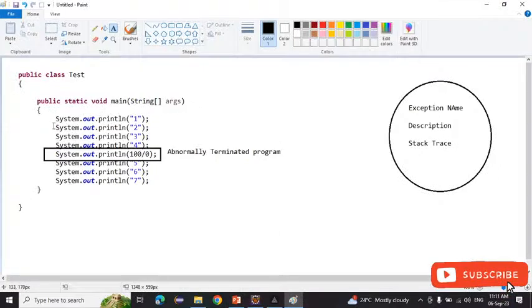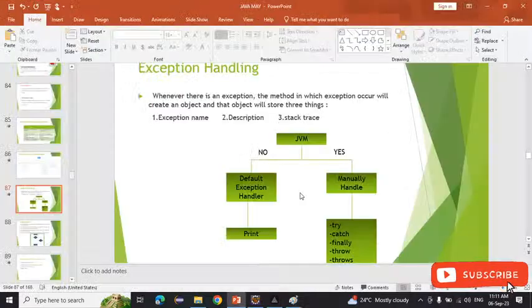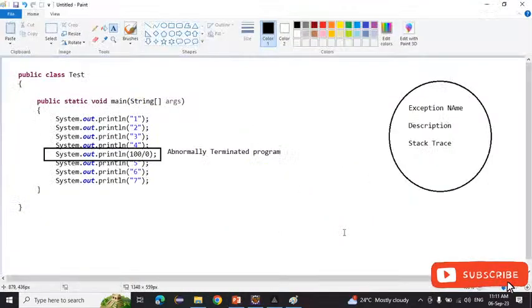So suppose, what is happening here? The first four things are done, four things are printed on the console. Here is the exception. So it will abnormally terminate the program. After that, this main method creates the object. Inside the object, it adds the three things: exception name, description, and the stack trace. After that, JVM asks this method whether it is handling the exception or not. Are we handling the exception here? No, we are not using try catch or anything here. We are not using anything.